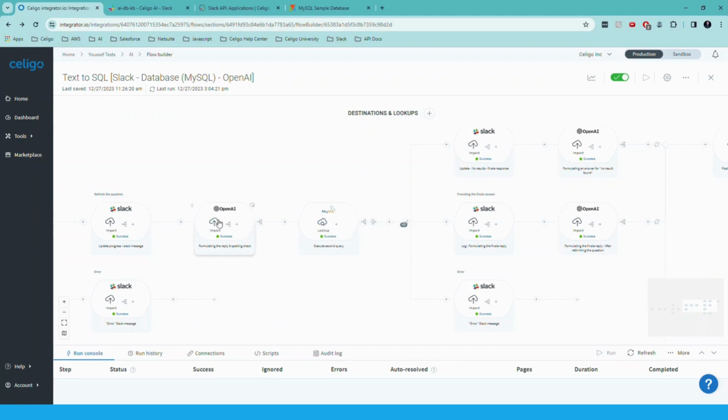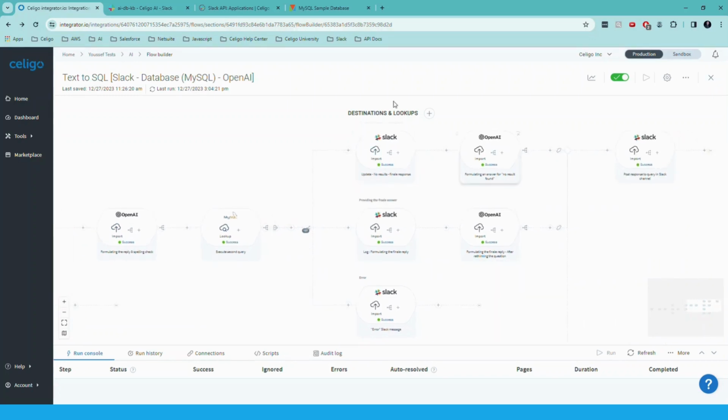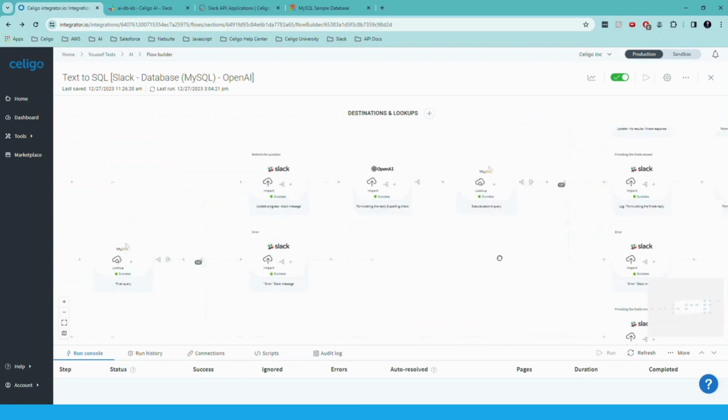And so we rethink the query, we execute it again, and we apply the same logic that we did before. We capture the error handling, and if we get the results, we just formulate the answer and send it back to the Slack. Or if we got nothing in the results, it means that we could not find an answer in the database to the question.